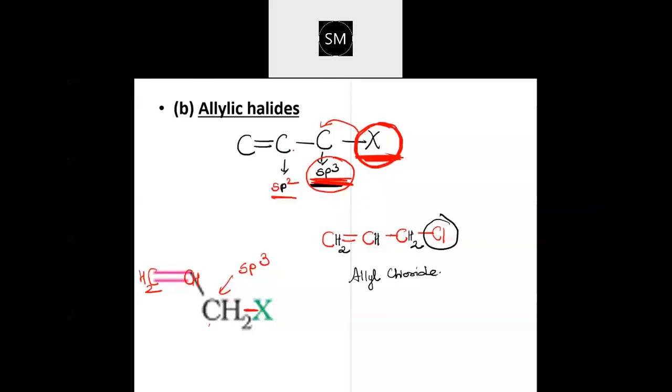There's a name given for it. For a compound having this different kind of arrangement, they have given one name. They found that this halogen is attached to a carbon which is sp3, but that is in turn attached to a carbon-carbon double bond, so they name them allylic. You can remember it this way: aliphatic compound, so initially it is single bonded. Allyl has a double L, so you can remember there should be a double bond immediately after that. Aliphatic means single bond, but in allyl there is a double bond. Keep that in mind.